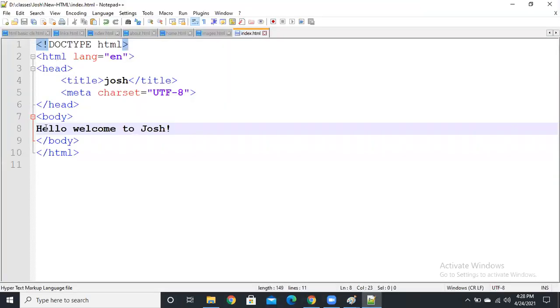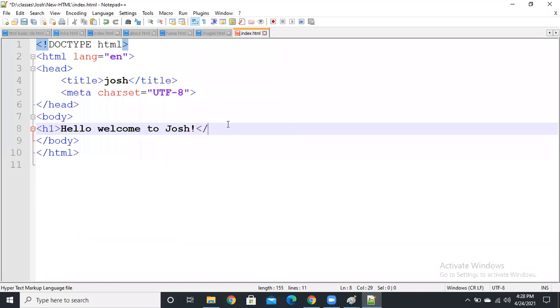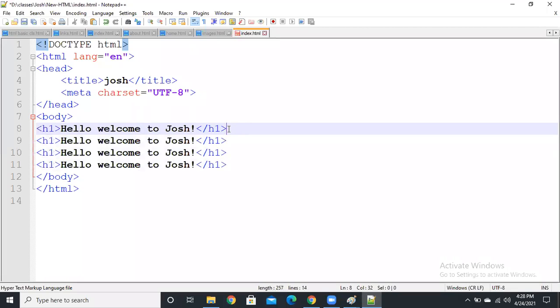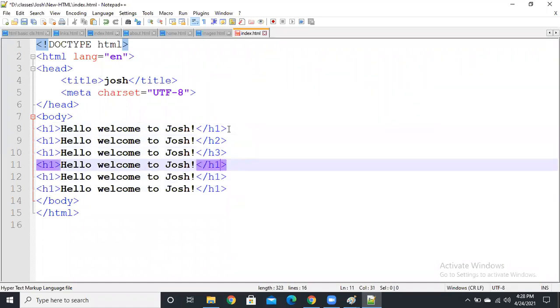For that, I'm going to use H1. It's heading one, guys. In HTML we have predefined heading tags from H1 to H6. Suppose I want to duplicate this line again, I'm going to use a shortcut key here, guys. Just Ctrl+D to duplicate the line, then 2, 3, 4, 5, 6.